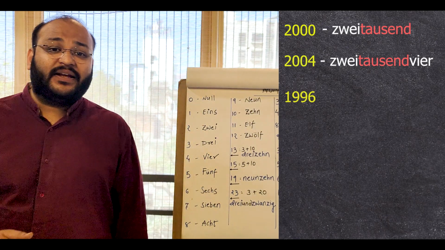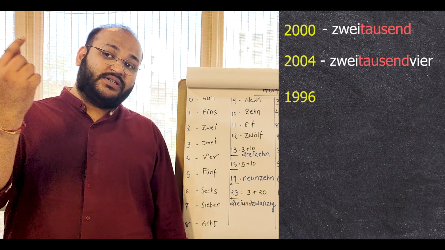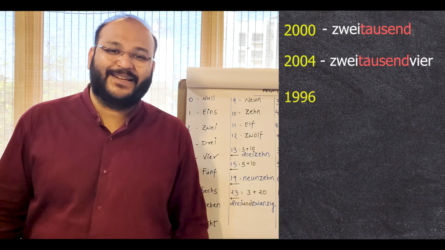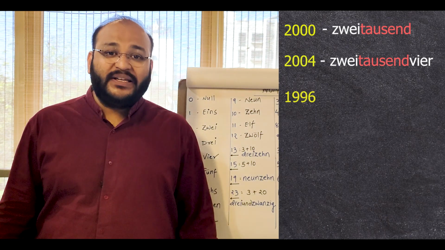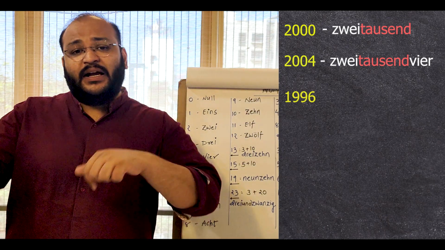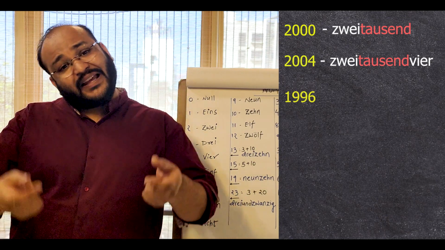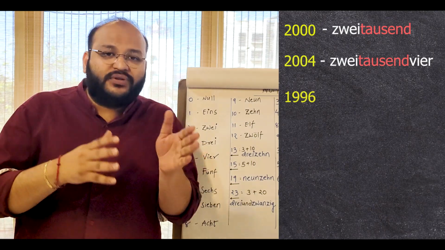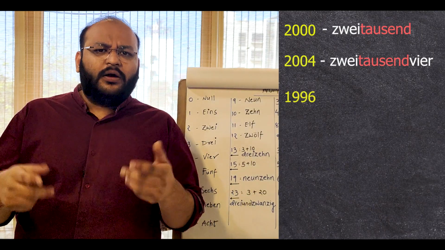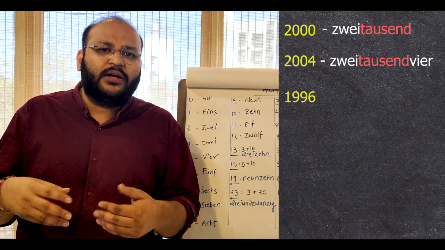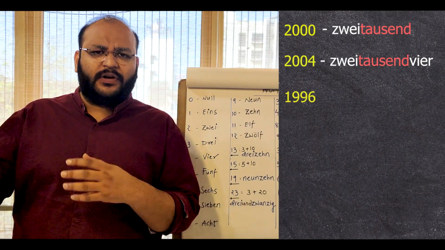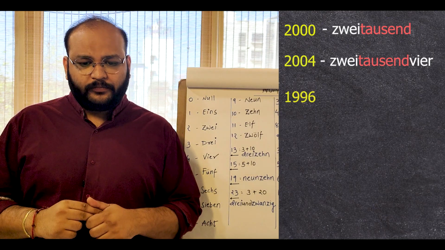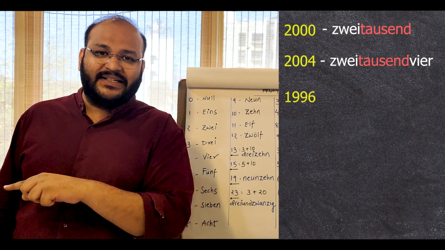Then we don't say the birth year is tausendneunhundertsechsundneunzig. No. We don't say he was born in one thousand nine hundred ninety-six, right? That's not how we speak. We say he was born in nineteen ninety-six. And that's exactly how we say it in German as well: neunzehnhundert. So anything less than 2000, we generally prefer the term hundert, like 1800, 1900. And after 2000, we generally prefer the term tausend, including 2000. Yeah, including 2000. So 1996.